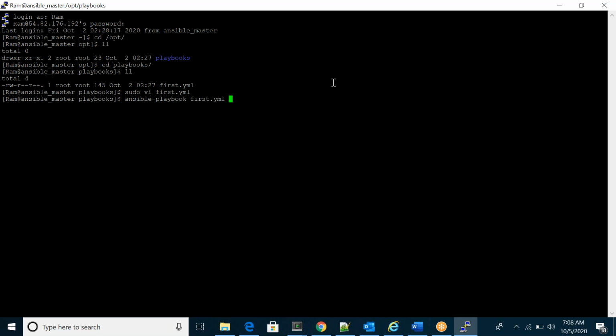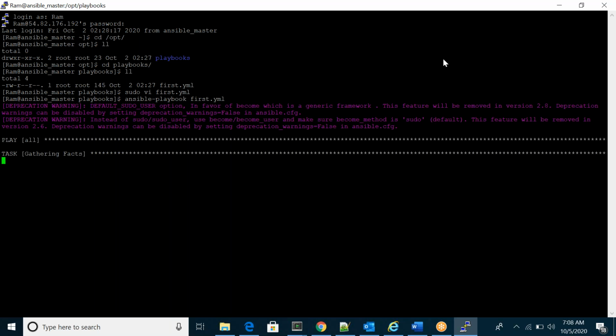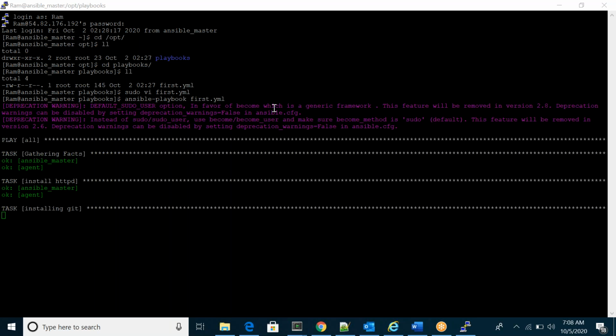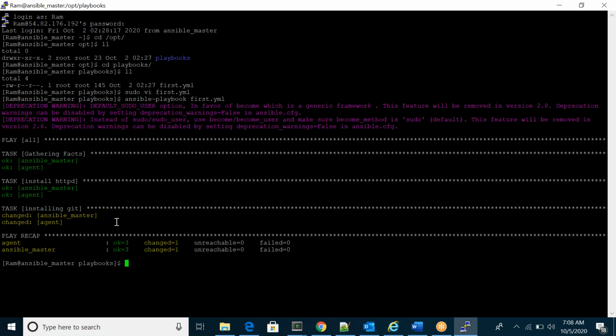Okay, so if we execute, same command: ansible-playbook and the playbook name. Here it is taking time, which means maybe in the background it is installing.